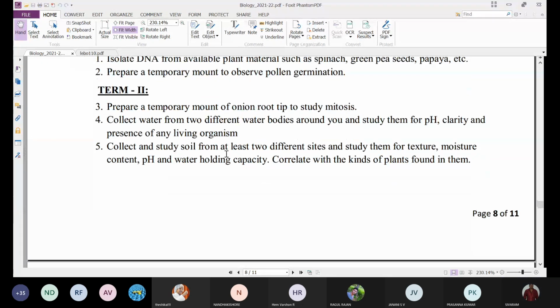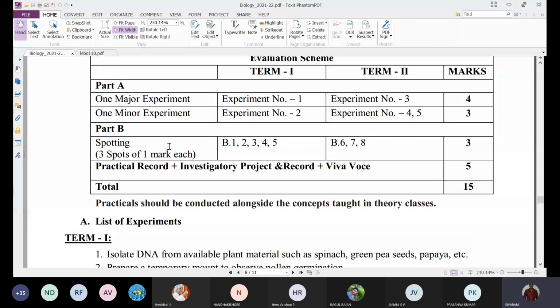And next, coming to part B. Part B includes spotting. Spotting means they will expose some slide and you have to identify what object is present in the slide, or they will place some spotters, certain models, or any structures, and you have to identify and describe them. Three spots will be there, 3 spots of 1 mark each.